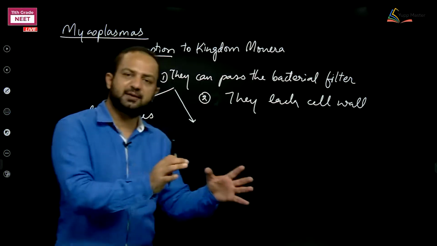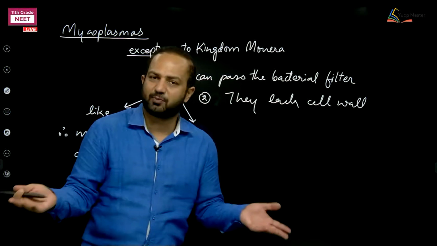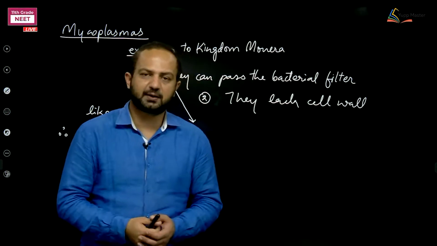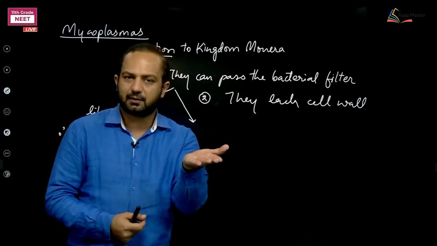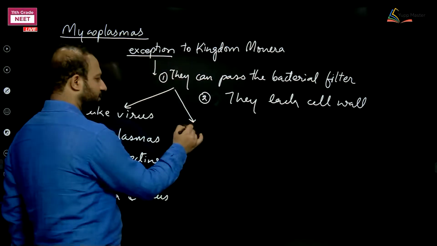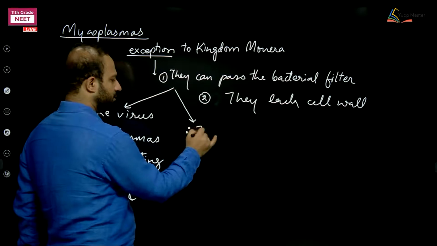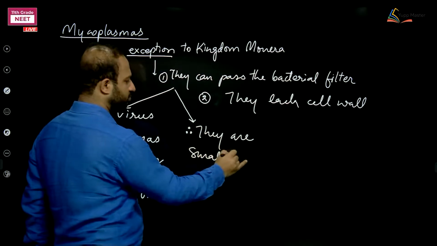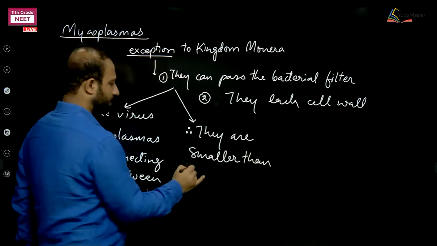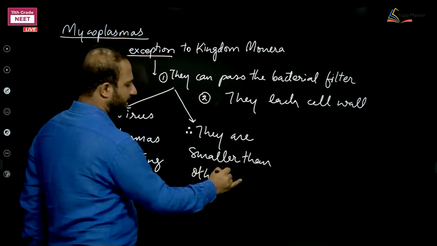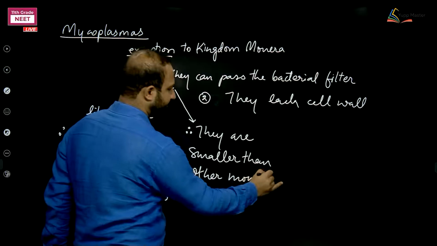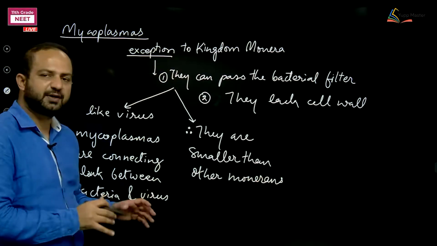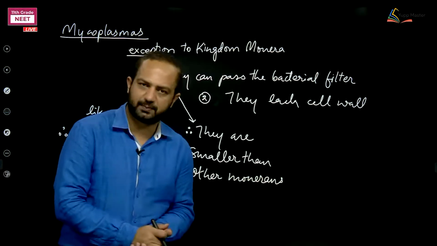If they are passing the bacterial filter, it means they are smaller than bacteria, because the bacterial filter is trapping bacteria. Smaller than other Monerans, obviously. This is how it is established that they are the smallest one.